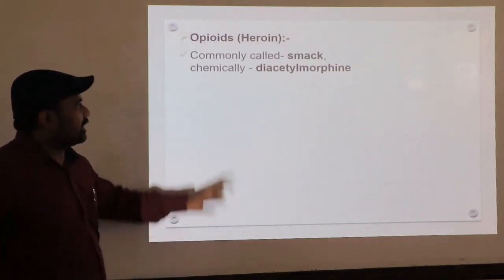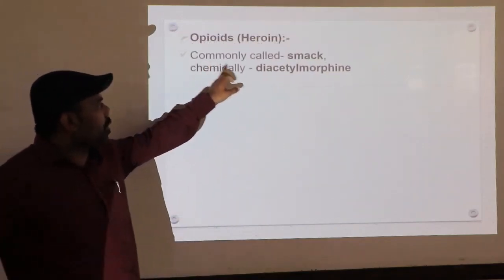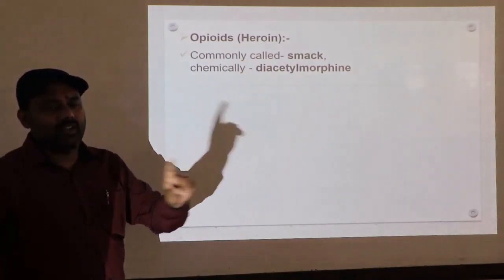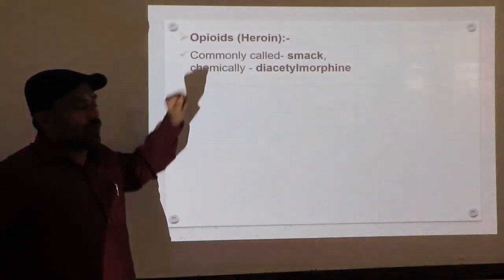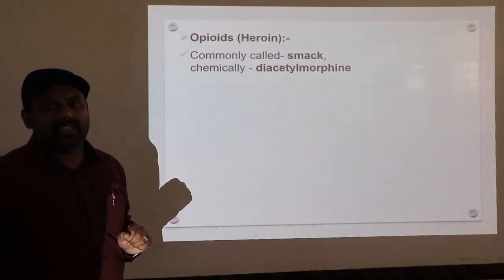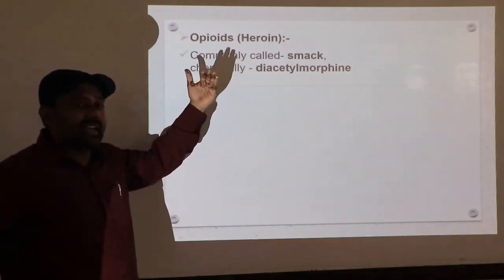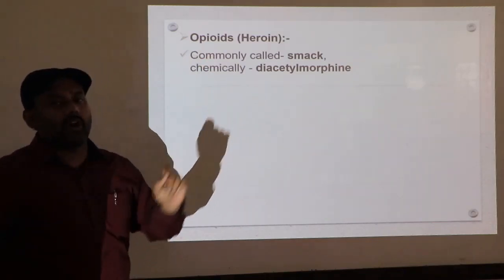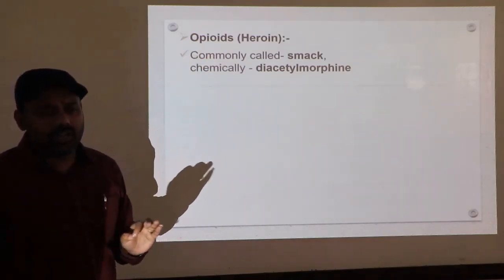Very important things are there to understand here. The first one: it is commonly called smack. Please do remember, they are going to ask in the examination for 1 mark. These opioids are commonly called smack, and the chemical name of the opioids is diacetylmorphine. Very important word.